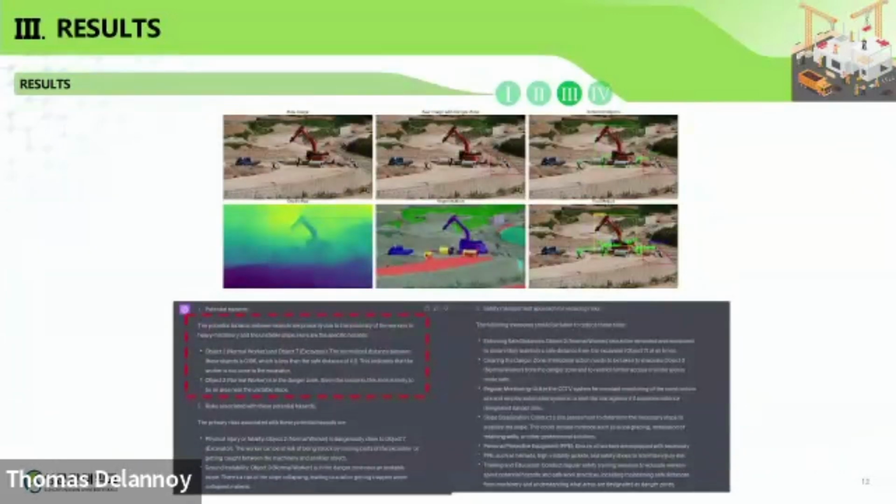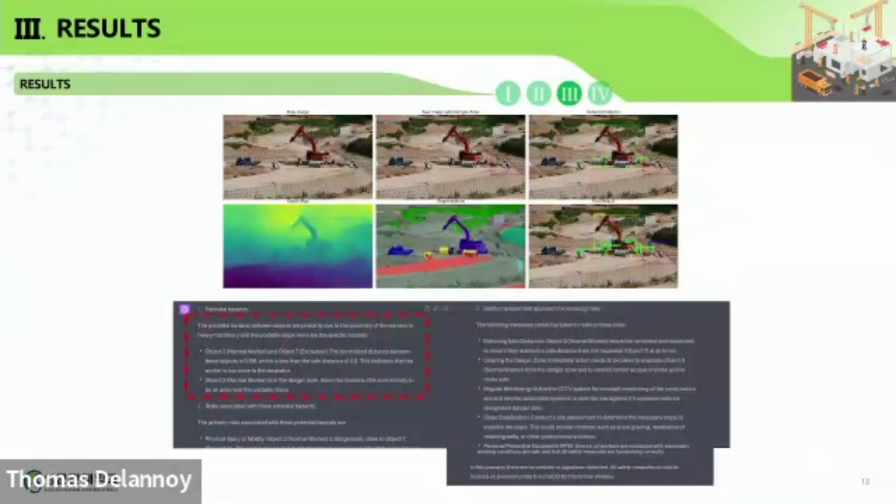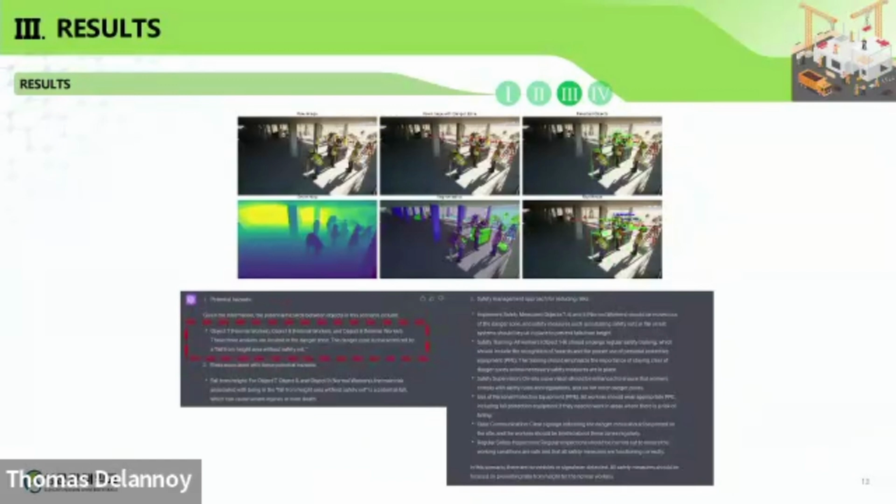This is a different scenario, but with the same logic. Also, this is another different scenario with the same logic.